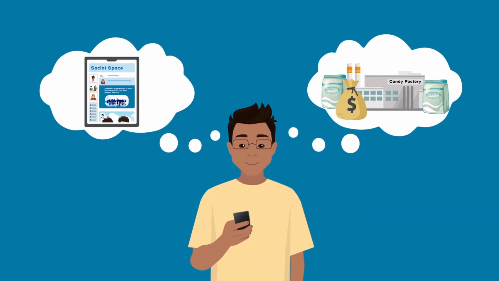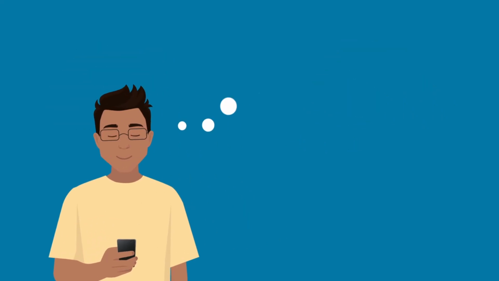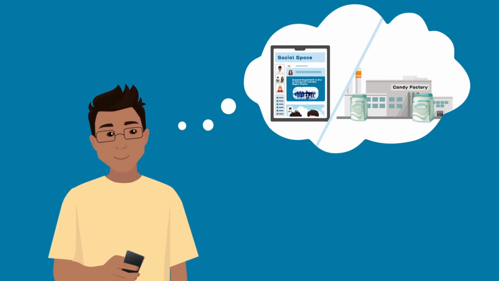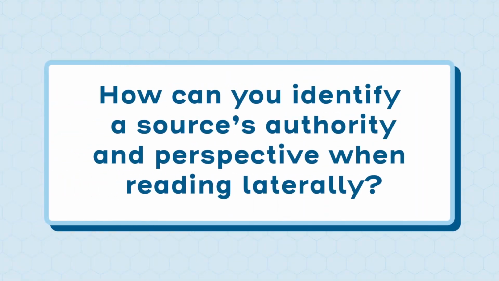Just because a source has a particular perspective doesn't mean that you have to reject it. Instead, take the source's perspective into account as you evaluate the information it provides. How can you identify a source's authority and perspective when reading laterally?